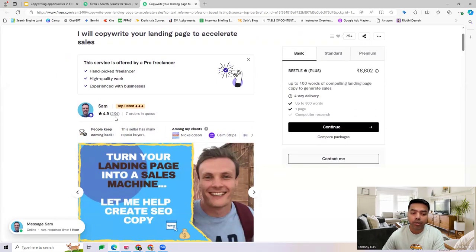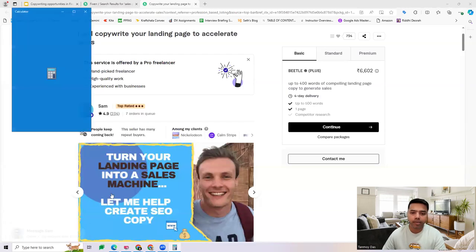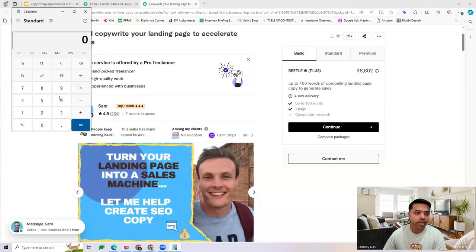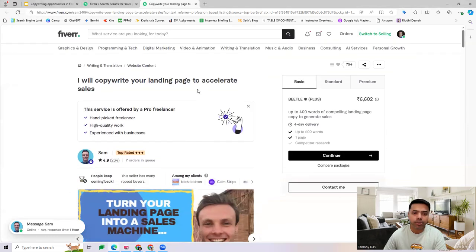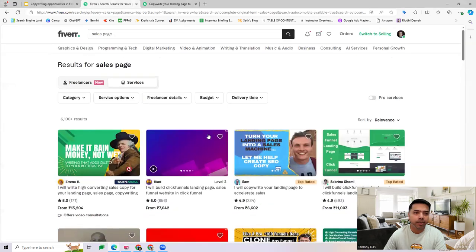You can see he already has 234 clients who have taken his services. So you can see the amount of money which possibly he has built. If we just take an example, the pricing here is at 602. This is a basic plan, and he has 234 orders. So this much money he has already made, which is the bare minimum we can say, at a basic level. It can be more than this if people have taken standard or premium. So you can see a lot of options are out here in this particular manner. The other options you can see are sales pages created specifically.